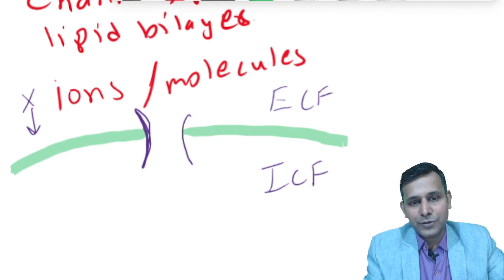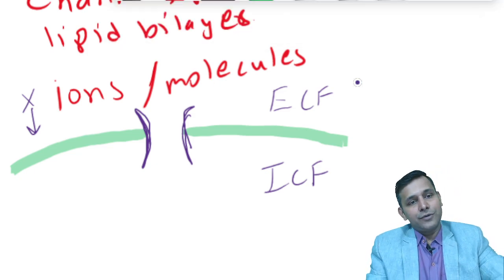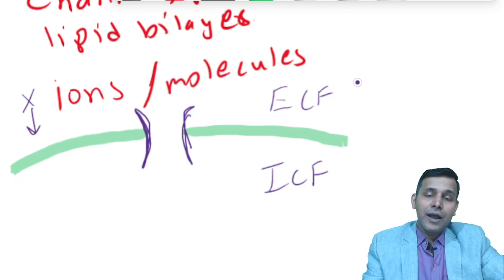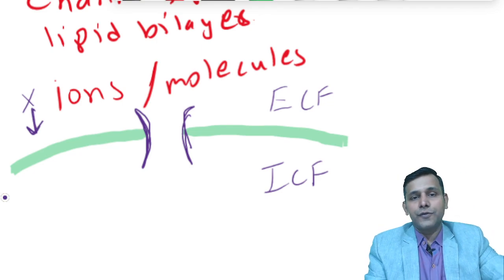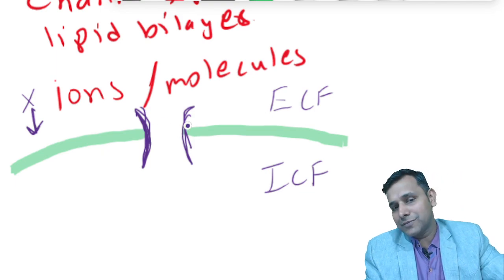Say for example sodium. Sodium is an ion and it cannot move through the lipid bilayer directly. So for sodium we have channels, called sodium channels.